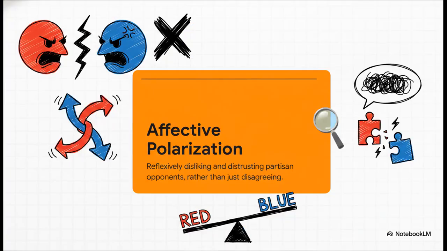So, the source materials highlight this concept that political scientists call affective polarization. And we're not just talking about respectfully disagreeing on tax policy or healthcare here. This is a deep, fundamental dislike. It's often viewing partisan opponents with this kind of reflexive hatred. In a really rigid two-party system, political competition basically becomes a zero-sum conflict. Because there's just no incentive for cross-party compromise, negative campaigning is heavily rewarded. It completely reduces our national debate to tribal hostility, which makes actually governing incredibly difficult.